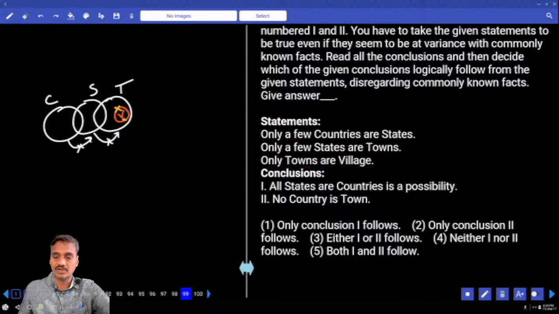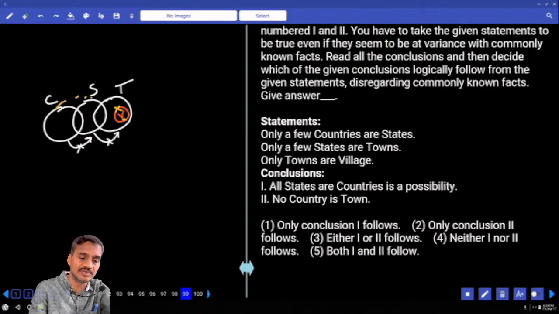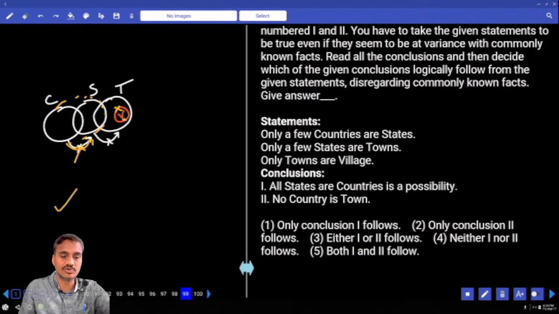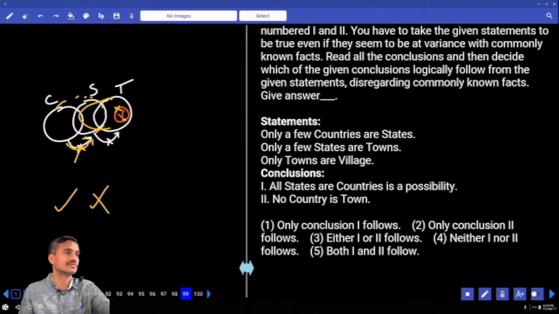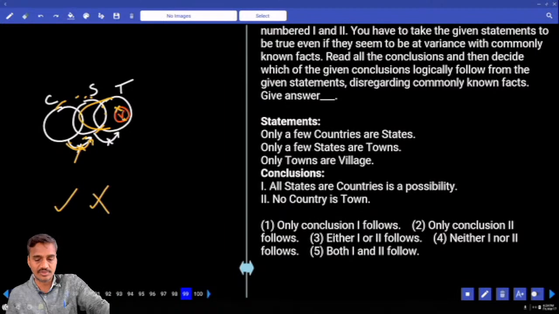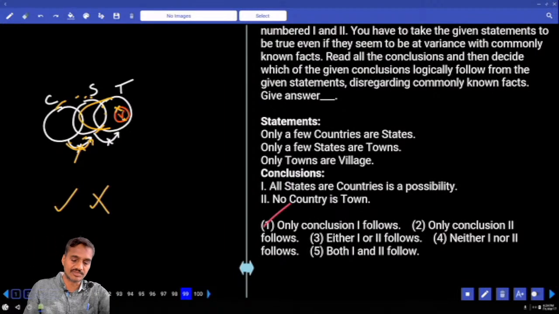Then the first one: all states or countries is a possibility. Possibility means this entire state can be a part of a country or not. Yes. This entire country cannot be a part of a state. State can be a part of this country. And second, no country is a town is true as of now. To make this one false, some countries are towns, that is false. So what is your answer? Only one, that is choice 1, question number 99.